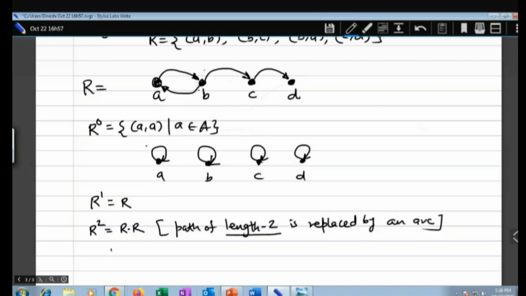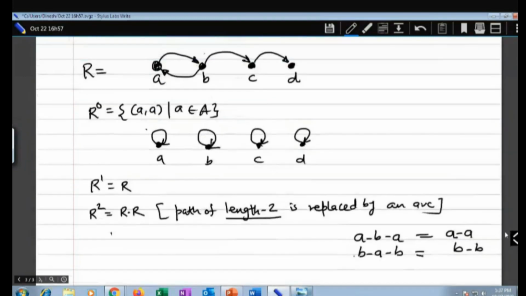Okay, A to B, B to A, isn't it? So I'll first write it. A to B, B to A, and you will replace it with A to A. Are you getting me? Look at this. Then like that, B to A to B. I will write once again here. B to A to B, it will be B to B.